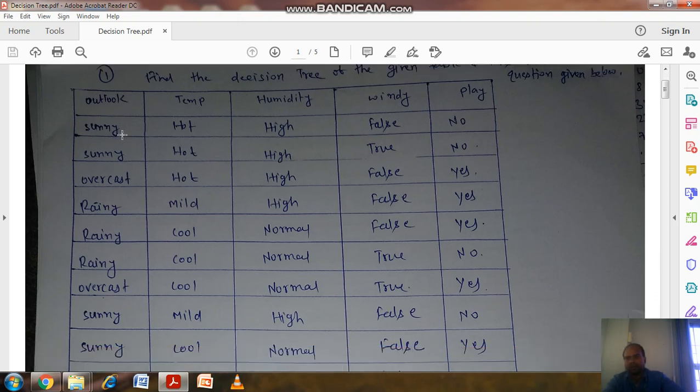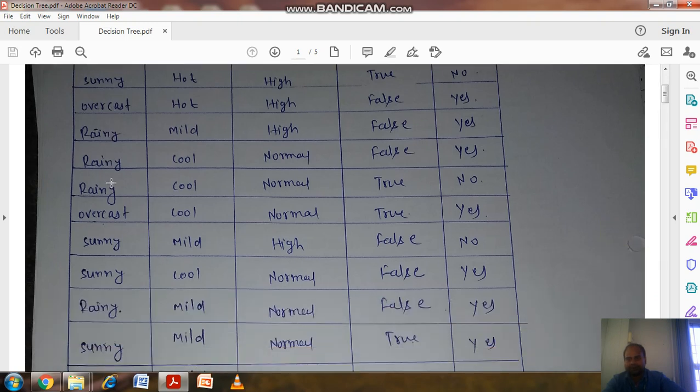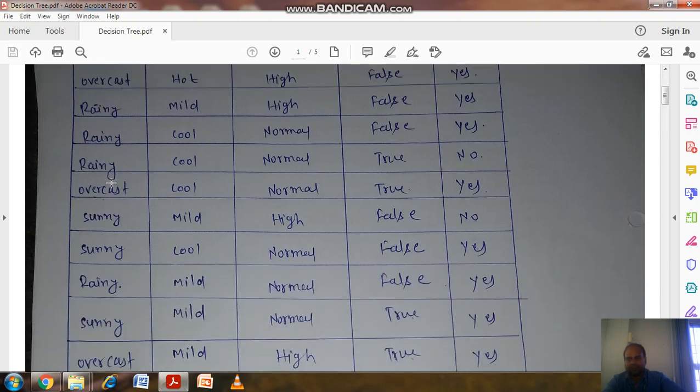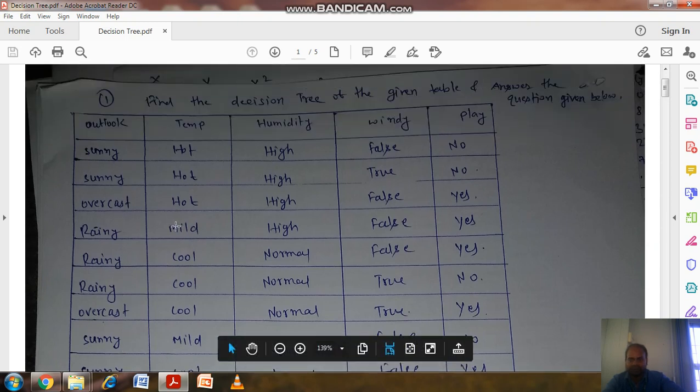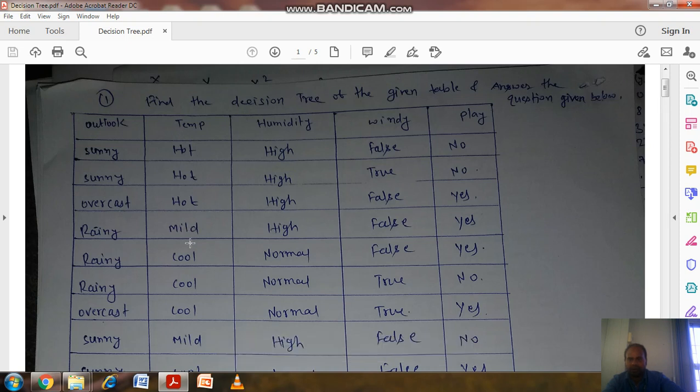Outlook has three values: sunny, overcast, and rain. Similarly, temperature has three values: hot, cool, and mild.